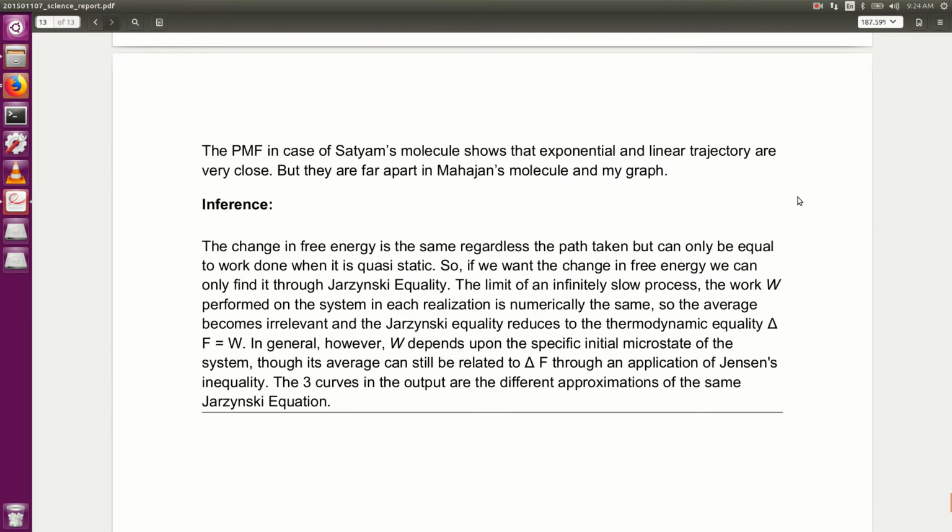Finally, the inference from all the above graphs is as follows. The change in free energy is the same regardless of the path taken, but it can only be equal to work done when the process is quasi-static. So if we want the change in free energy, we can only find it through the Jarzynski equality. In the limit of an infinitely slow process, the work W performed on the system in its realization is numerically the same. So the average becomes irrelevant and the Jarzynski equality reduces to the thermodynamic equality ΔF equals W. In general, however, W depends on the specific initial microstate of the system, though its average can still be related to ΔF through an exponential Jarzynski equality. The three curves in the output are different approximations of the same Jarzynski equation.